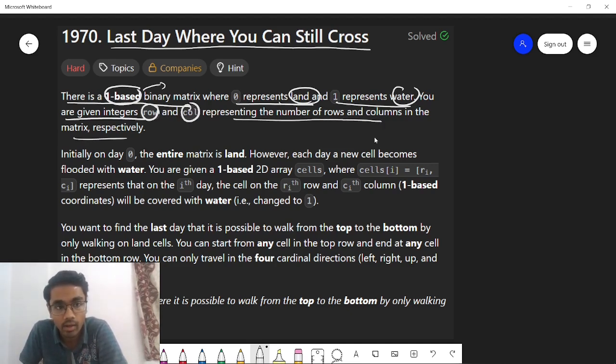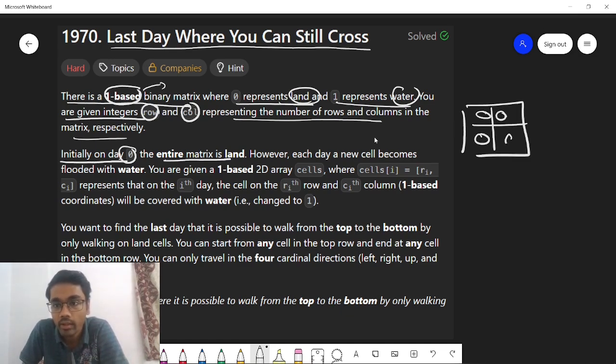Initially, on day 0, the entire matrix is land. So on day 0, let's say this is the matrix, the entire thing is land, that means the entire thing is 0. However, each day a new cell becomes flooded with water. You are given a 1-based 2D array cells, where cells[i] equals (ri, ci) represents that on day i the cell on the ri-th row and ci-th column, in 1-based coordinates, will be covered with water, that is changed to 1.